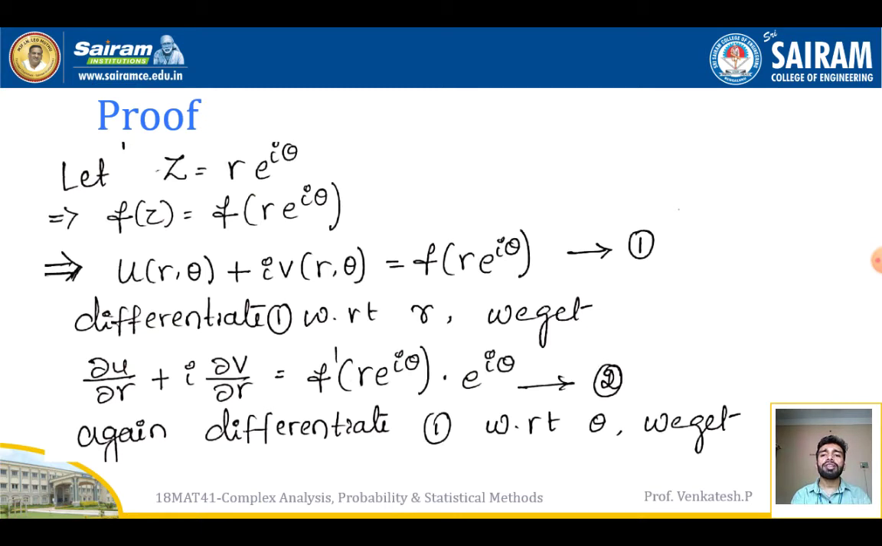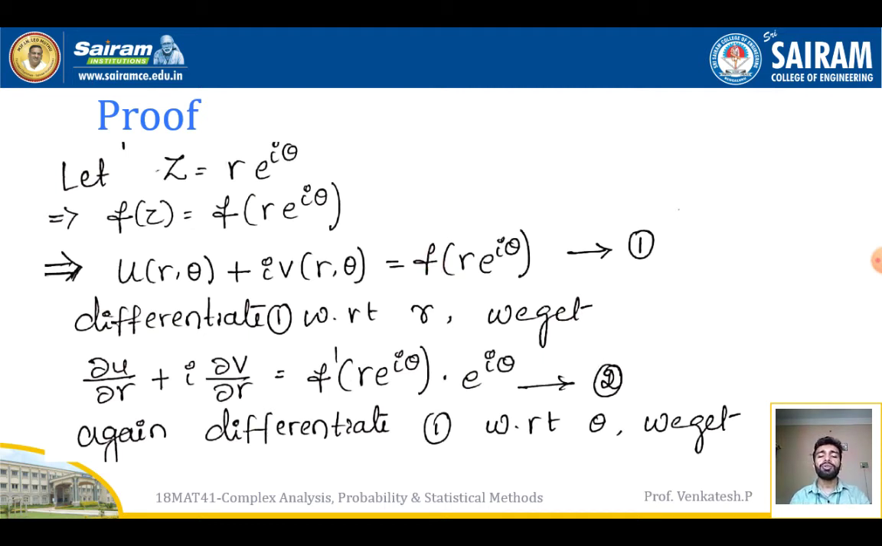Proof. First let me consider the complex number in terms of the polar form, that is given by z is equal to r into e power i theta. Since I am dealing with the polar form, I am taking it in terms of polar form only. So I can rewrite f of z is equal to f of r e power i theta. Since f of z is a complex variable in the polar form, I can write u of r comma theta plus i into v of r comma theta is equal to f of r e power i theta.